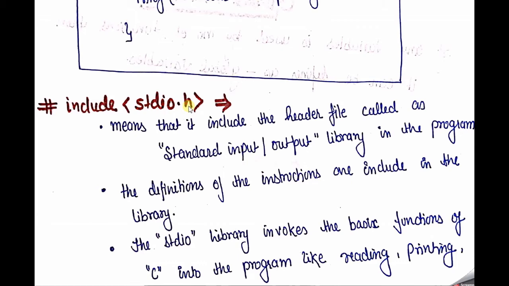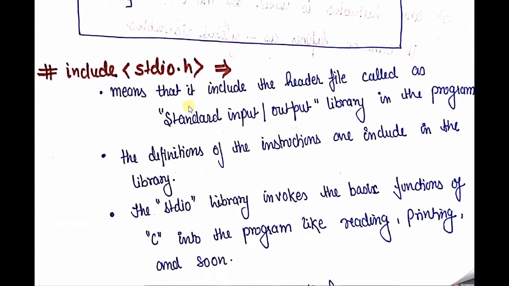That means for giving the input and receiving the output from the system, we instruct our C programming language how to take the input and how to give the output from that particular program.